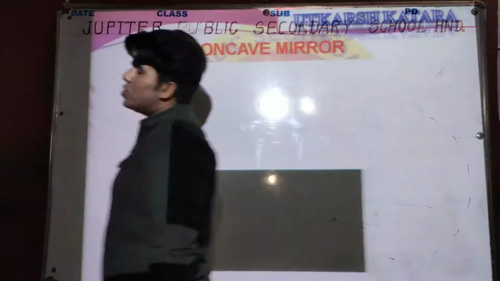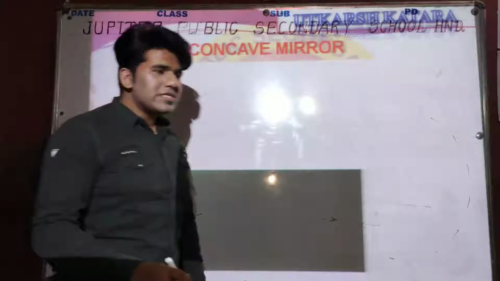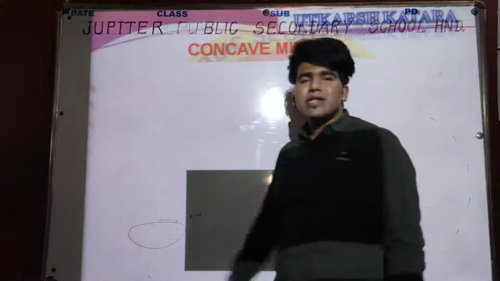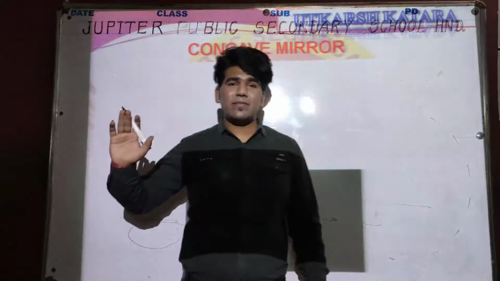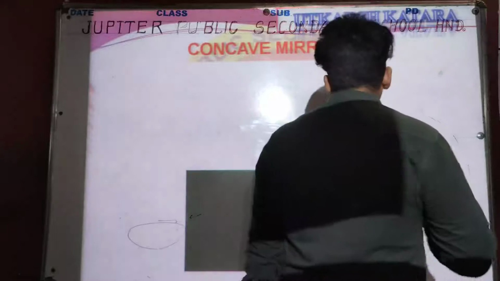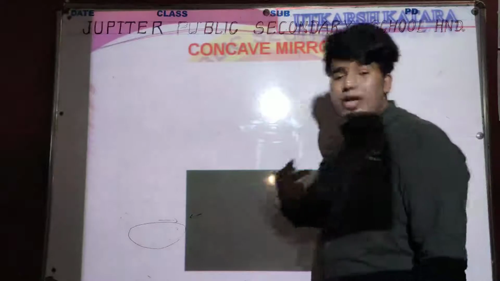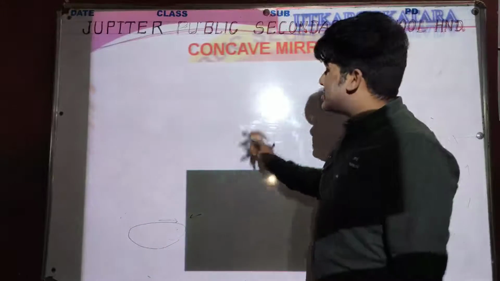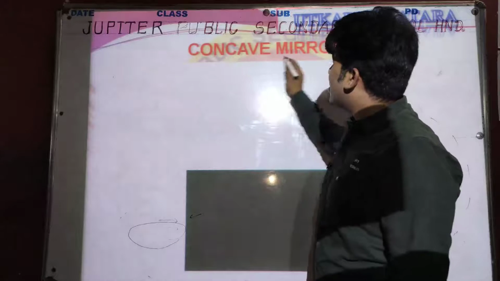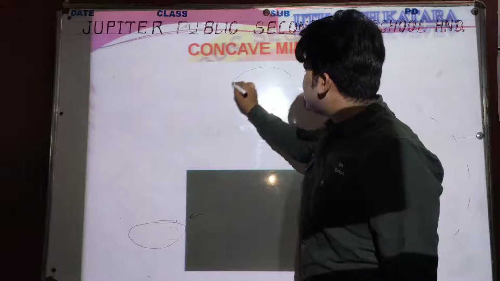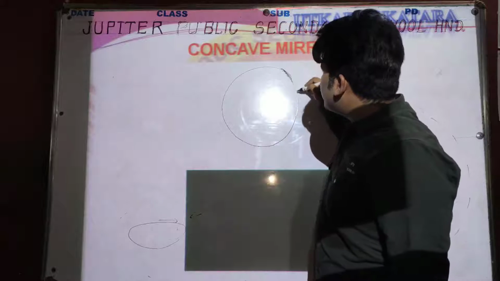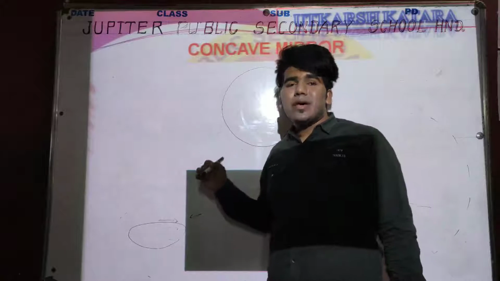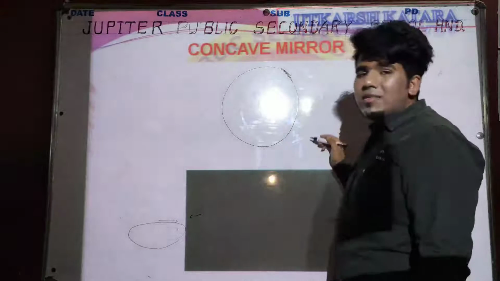Okay, so basically we have discussed the meaning of the concave mirror. So how many students can tell me the definition of a concave mirror? Yes, bhaiya, you have recently discussed the definition of concave mirror. A concave mirror is a type of spherical mirror, and those mirrors which can be obtained from a sphere are known as spherical mirrors.